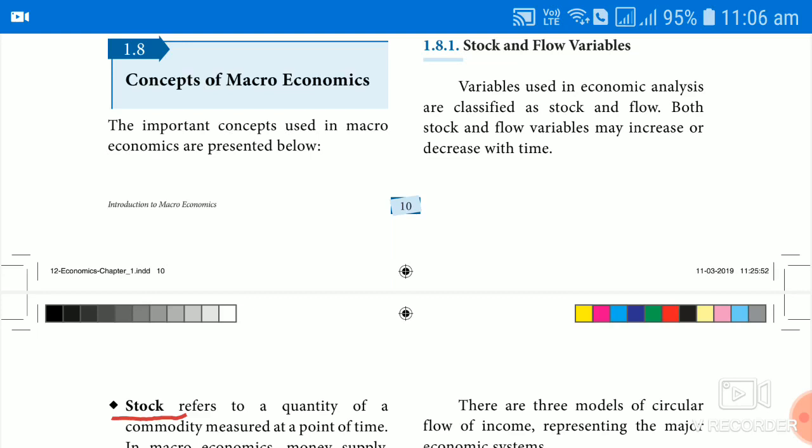Then we discussed the features. What are the different features of socialism? That is public ownership of means of production, central planning, maximum social benefit, then non-existence of competition, absence of price mechanism, then equality of income, equality of opportunity, class society. These are the features of socialism. Then we discussed the merits: reduction in inequalities, rational allocation of resources, absence of class conflict, end of trade cycle, promote social welfare.